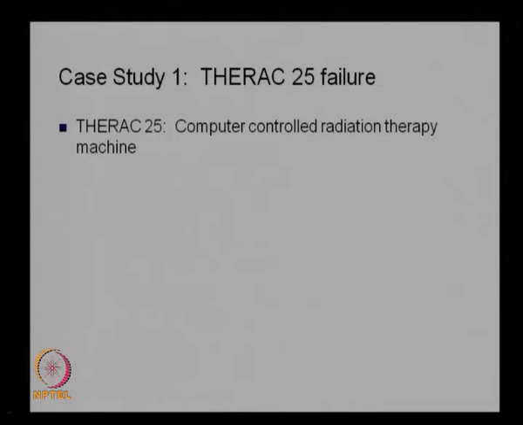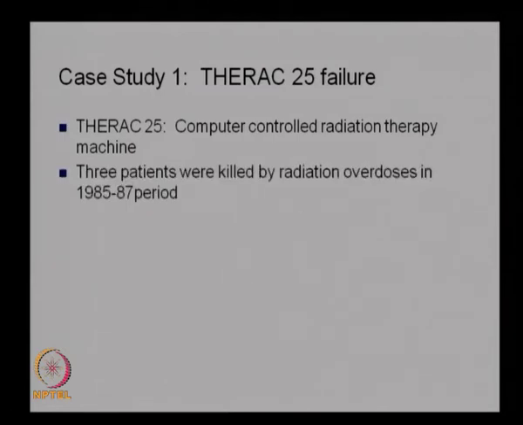We discussed the case of the Therac 25 failure. This was a medical device, a computer controlled radiation therapy machine developed for giving controlled radiation to patients. In the period of 1985 to 87, 3 patients were killed by radiation overdoses, and though the machine was supposed to protect these patients, they were killed because of the overdoses in radiation.